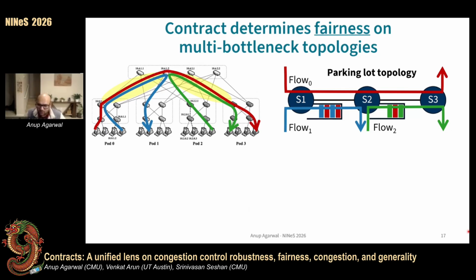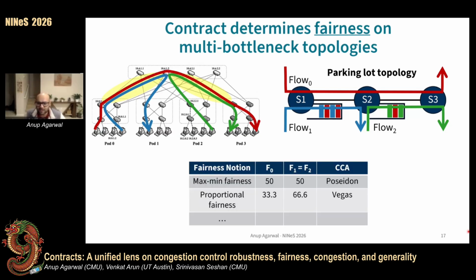Now, on simple dumbbell-style topologies, fairness is simple. We want flows to have the same rates. On parking lot topologies, the situation is a bit more nuanced. We have multiple notions of what it means to be fair. If we still want all the flows to have equal rates, that's typically called max-min fairness. Another notion is proportional fairness, where since the red flow utilizes twice as many network resources, it gets half as much network throughput. Now, you and me can go on and argue about what notion is good, but the point I want to make is that by choosing a contract, we're also effectively choosing the fairness notion that applies on these topologies.